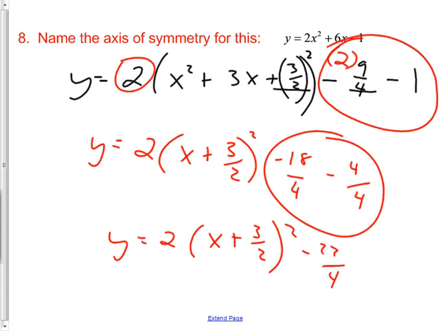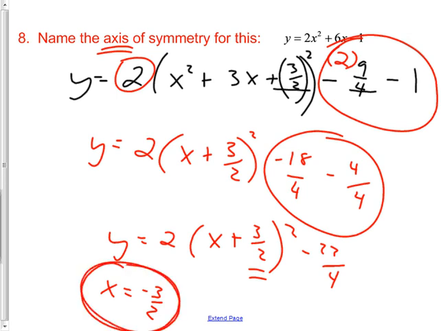And what did they want? They want the axis of symmetry. See how easy it would be to stop and go, oh, I'm done now. But I haven't actually got the answer yet. The answer is the axis of symmetry, which is the first part, which is that part. And so it's x equals -3/2. Not positive, negative, because remember, it's always the opposite of what's in there. There it is.